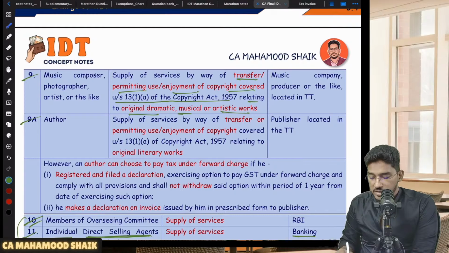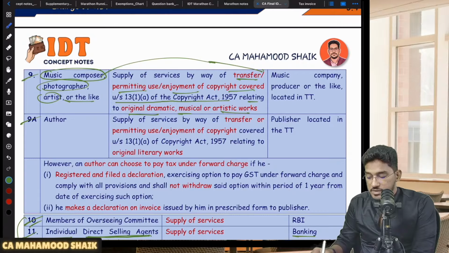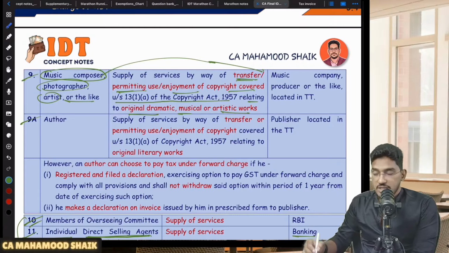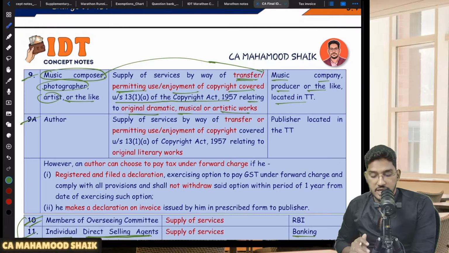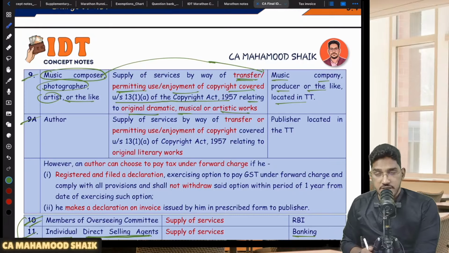And who is the service provider? The service provider is a music composer, photographer, artist or the like. And what service is he providing? He is providing the services by way of transfer or permitting use or enjoyment of a copyright. To whom is that service provided? The service recipient is a music company, producer or the like, located in the taxable territory. This will get covered under reverse charge mechanism.